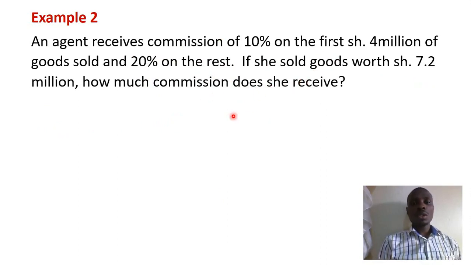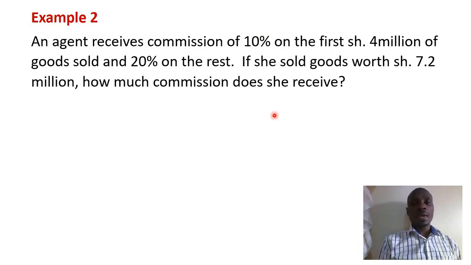So in this question, you realize that we are going to look at it in two parts. For the first part, they gave a commission of 10%, and for the second part, they gave a commission of 20%. So when you consider the first case, let's get the commission on the first 4 million worth of goods.